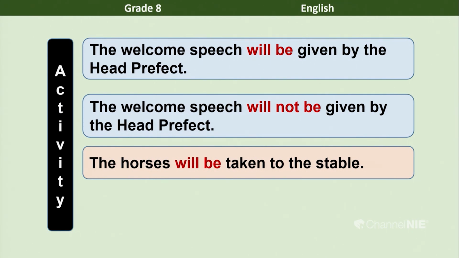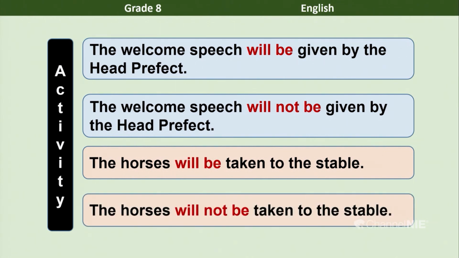The horses will not be taken to the stable. Now you know the magic of turning these sentences from the active to the passive and putting them into the negative.